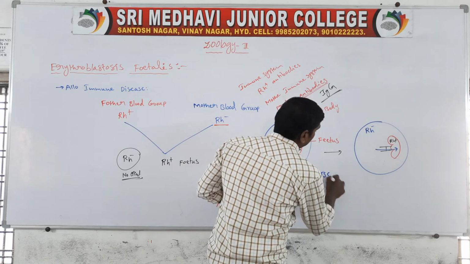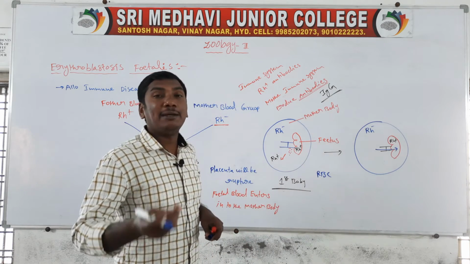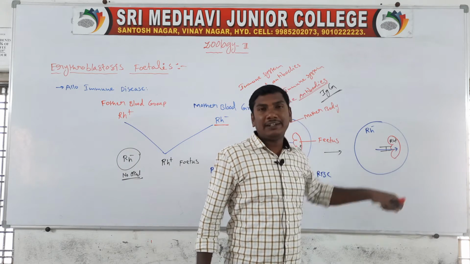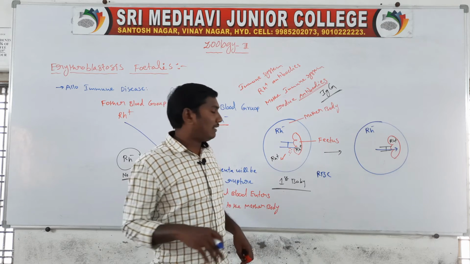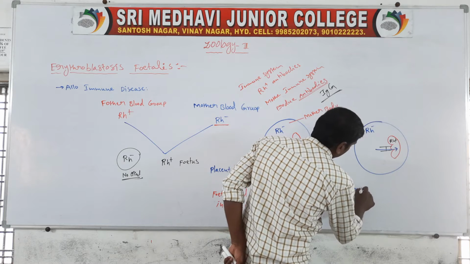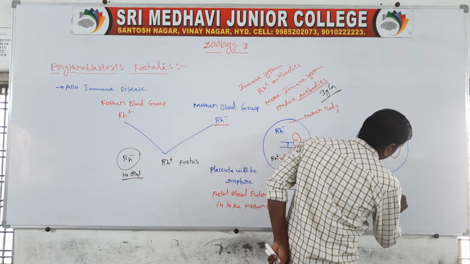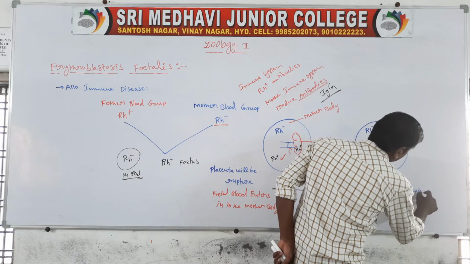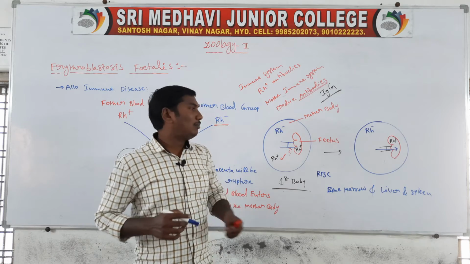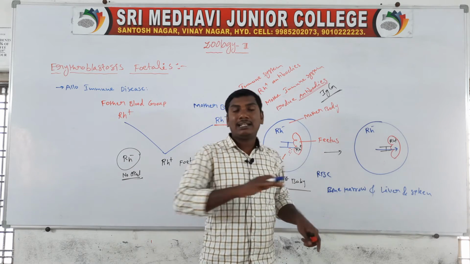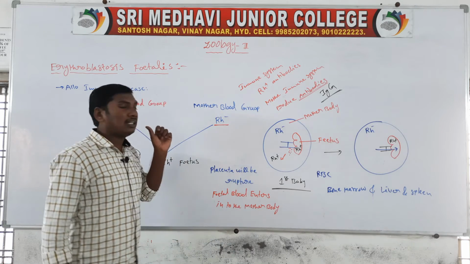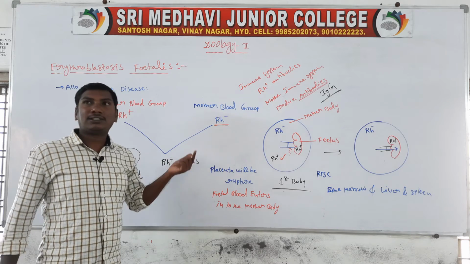Immature red blood cells are then produced from the fetus, released not only from the bone marrow but also from the liver and spleen. After this the second baby will die. This disease is called erythroblastosis fetalis.